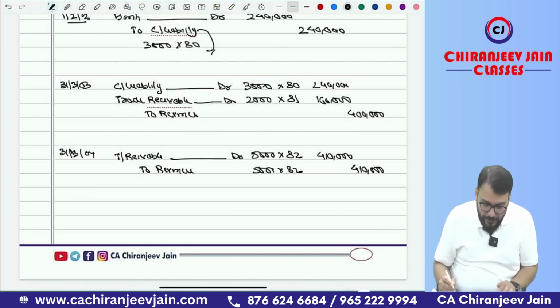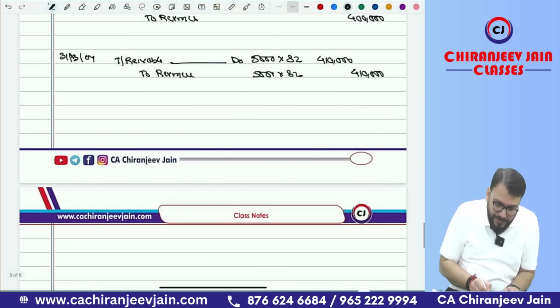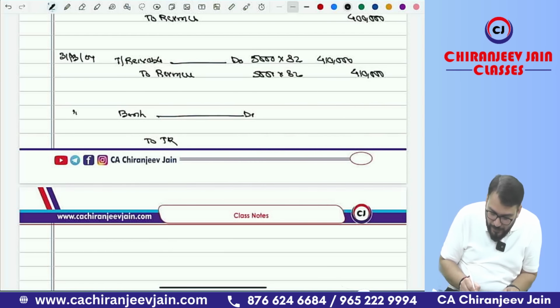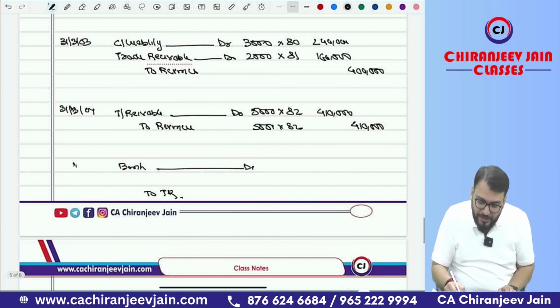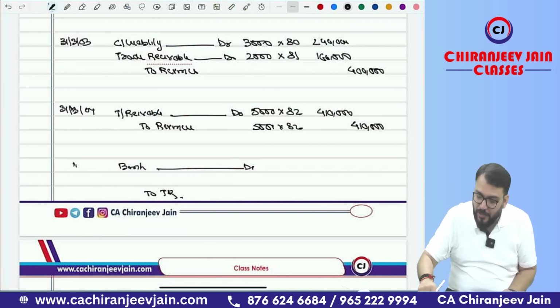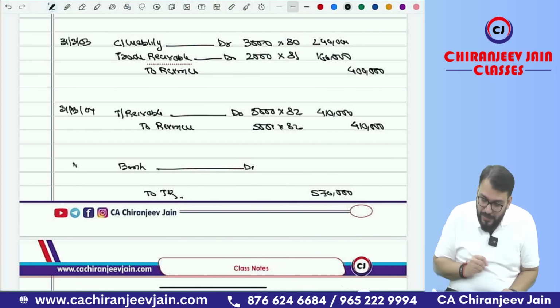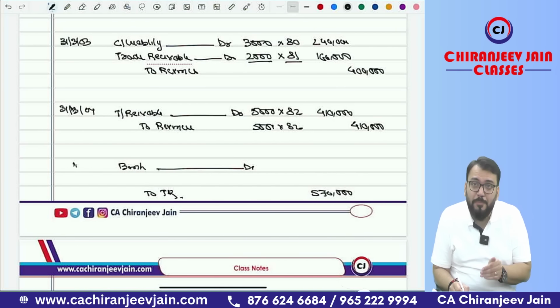Correct. Now out of this entire amount received, we'll say bank account debit to trade receivable. So trade receivable will be how much? It is 1,60,000 plus 4,10,000, which means 5,70,000. Correct. But this 2,000 was recorded at 81, and now the amount received will be based on 82.